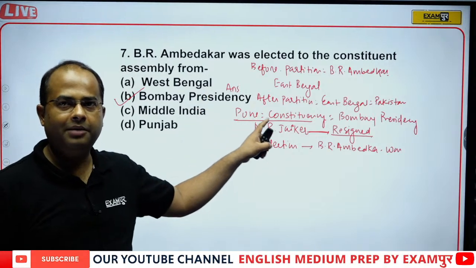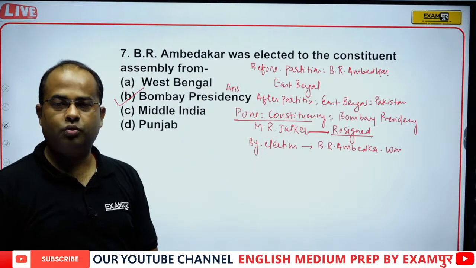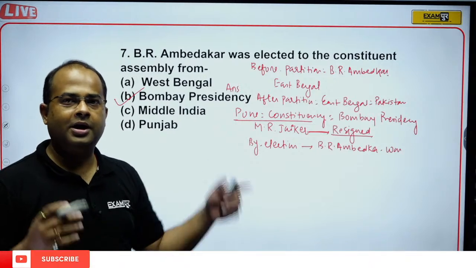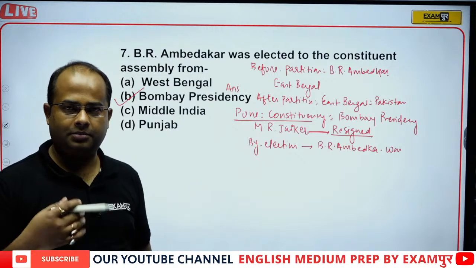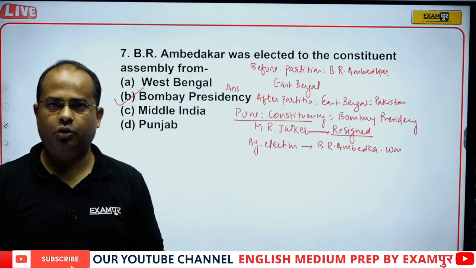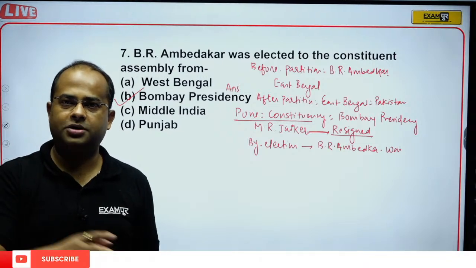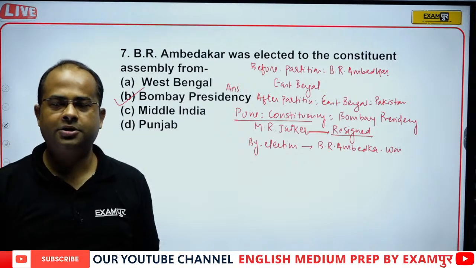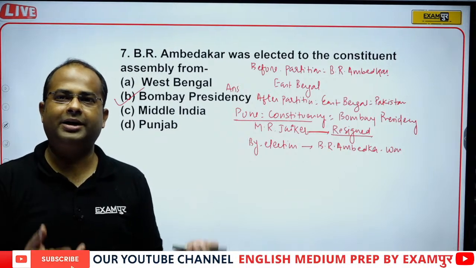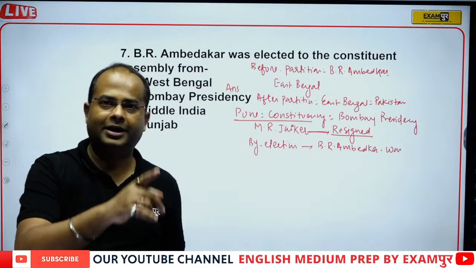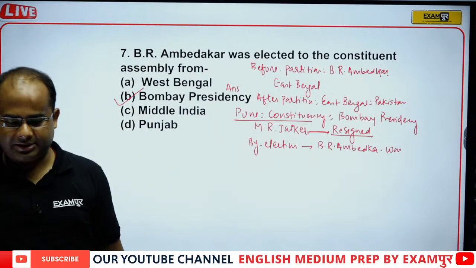So, my dear students, this is the whole story of how Baba Saheb B.R. Ambedkar became the chairman, and became the member of the Constituent Assembly. Earlier he was from East Bengal, and East Bengal after the partition of India became East Pakistan. In 1971 it became Bangladesh. So, the seat went to the Constituent Assembly of Pakistan. Therefore, he again became the member from Bombay Presidency.